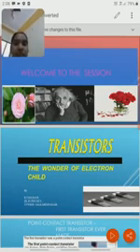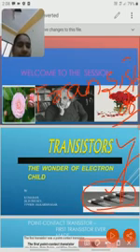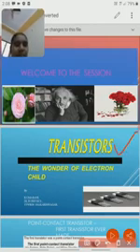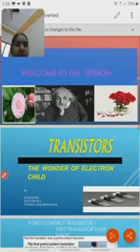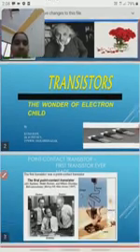So today our topic is the transistor. Today we will see complete information about the transistor. Actually, this is the symbol of the transistor, and this is a physical diagram of the transistor. Welcome to the session, all of you.